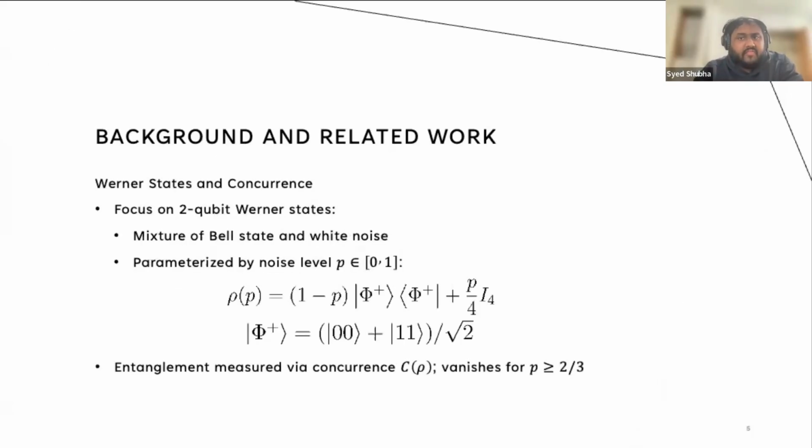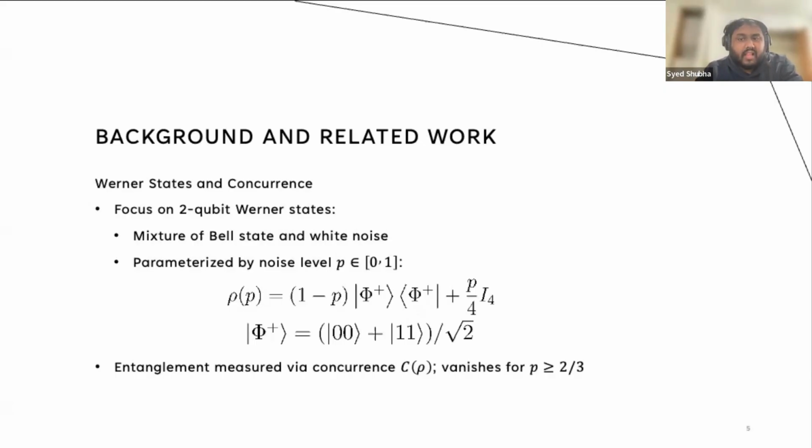To keep the physics controlled and analyzable, we work with the standard family of mixed two-qubit states, the Werner state. We start with the maximally entangled Bell state, the phi plus, and then we mix it with noise. The resulting density matrix is given by rho.